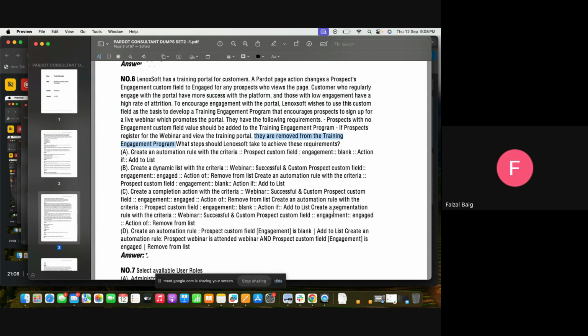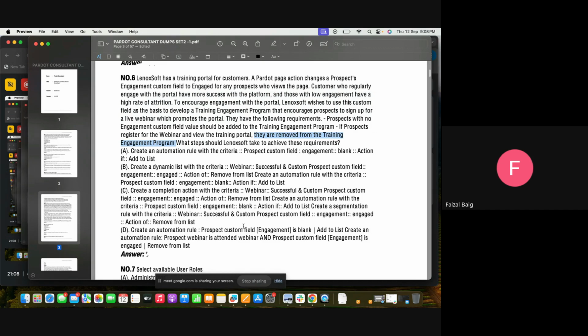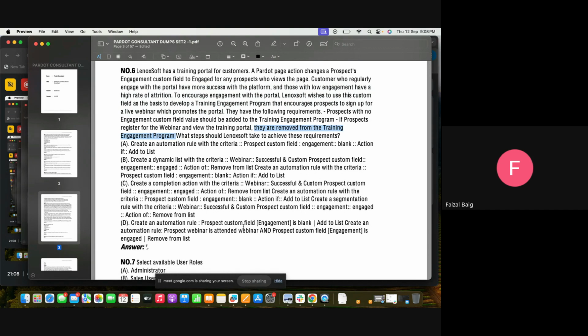So this is the thing. There might be a possibility of engagement automation with a rule on the prospect. Maybe D. I just followed the last line: remove from list and create an automation rule. So you say it's the first option, create an automation rule.